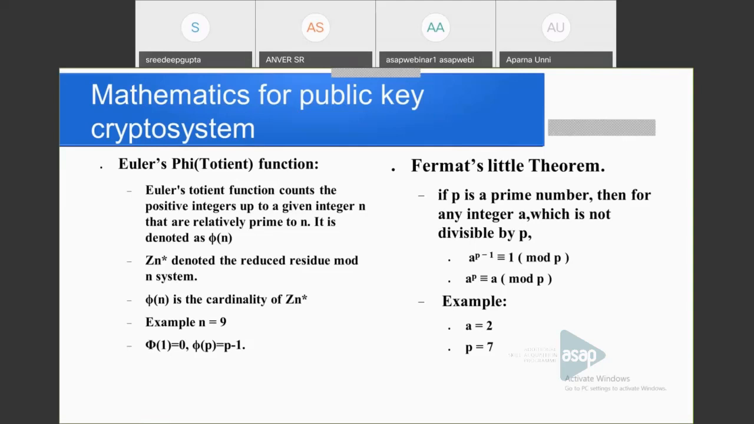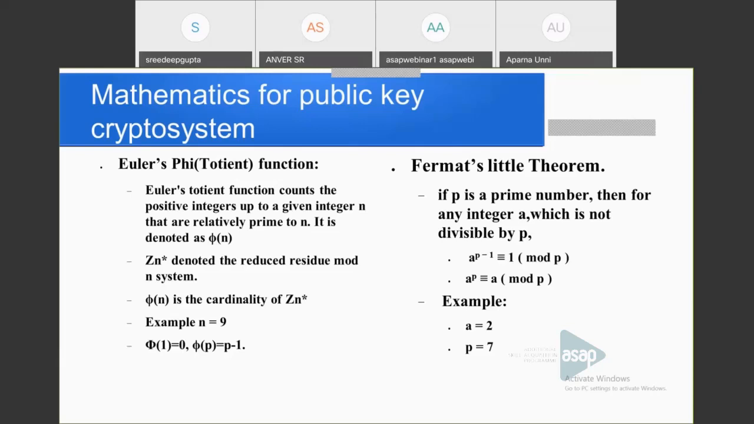Here is Zn star. There is a set that is called the reduced residue modulo n system. The set Zn star contains all the numbers from 1 to n minus 1, or 0 to n minus 1, which are relatively prime to n. That is Zn star, the reduced residue mod n system, and phi of n is the cardinality of Zn star. That is how many numbers less than n are relatively prime to n. That is Euler's totient function.